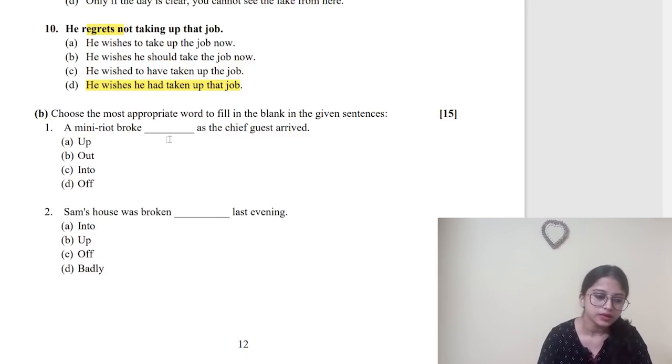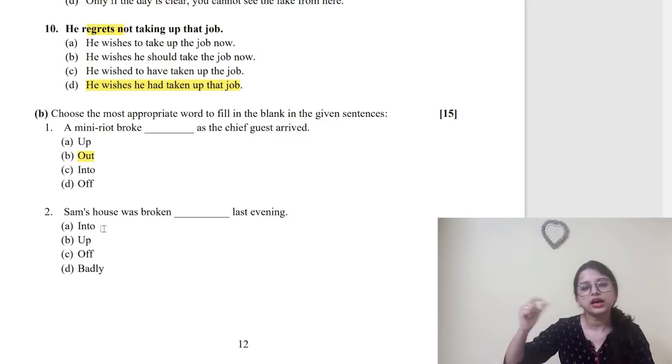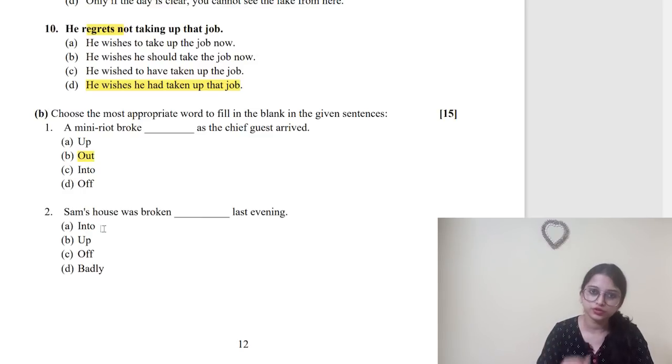What would be this one? Broke out. Sam's house was broken dash last evening. There is no need of discussing the others because you will directly find out from, if you have to Google search, you can find it out. The meaning of break out, break up, break into, break off, all have different meanings. So break out is the correct meaning. So we put it over here.